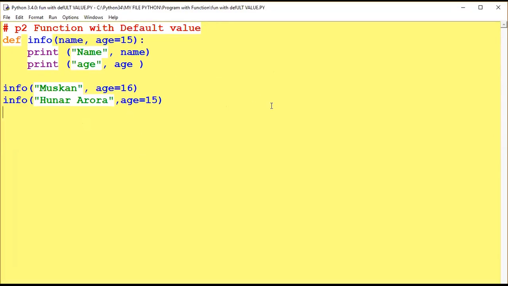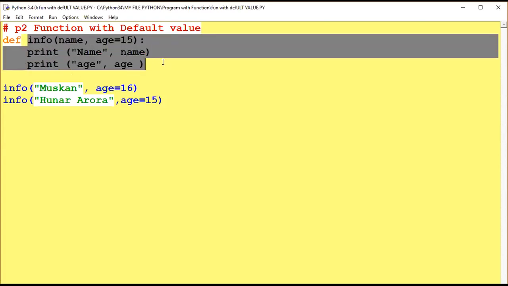So see here, this is a default value with the function. Def is a keyword, info is the function name here, with name and age having a default of 15. I have assigned a value of 15 in the argument. Now print name, name I am printing, print age, age I am printing, no value is given in this part.